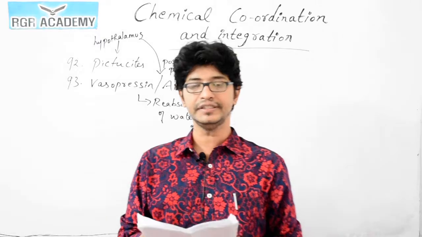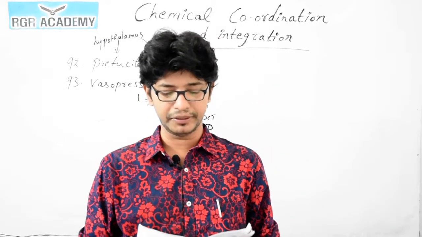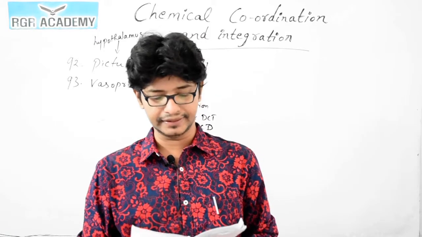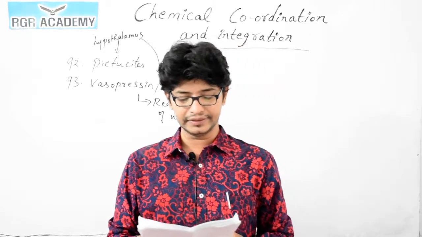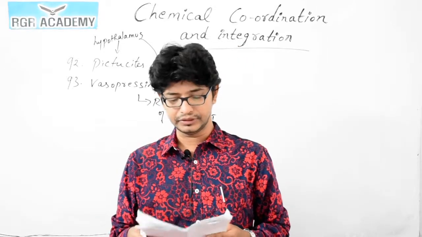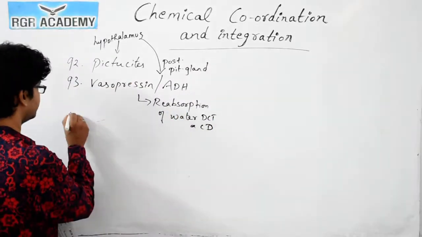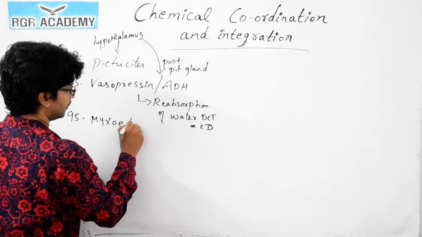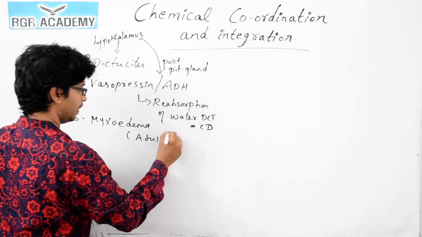Question 95. Deficiency of thyroxine in an adult causes a disease characterized by low BMR, low body temperature, scaly skin, etc. What is the disease here in the case of adults? It is myxedema. Myxedema is the correct answer for question number 95. Myxedema occurs in adults.